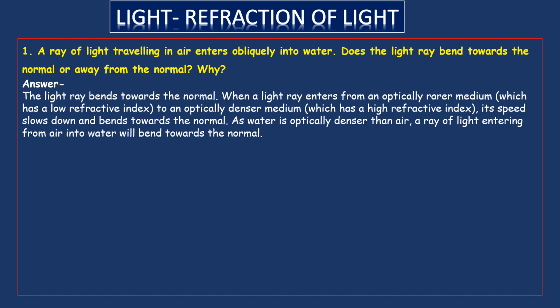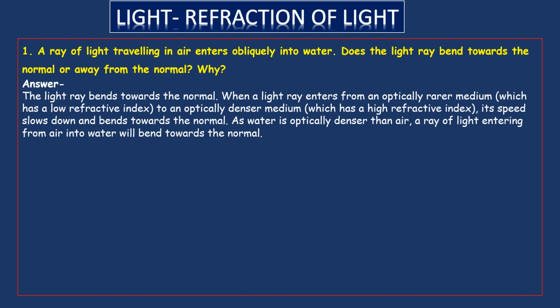The light ray bends towards the normal in this case. Why? When a light ray enters from an optically rarer medium, which has low refractive index, to an optically denser medium, which has high refractive index, its speed slows down and it bends towards the normal.